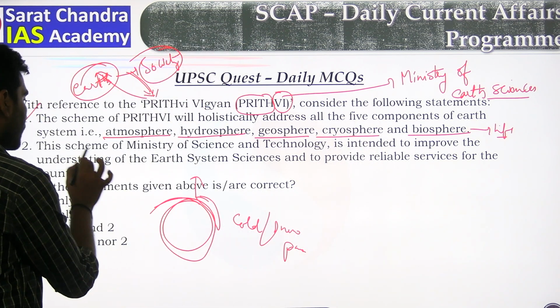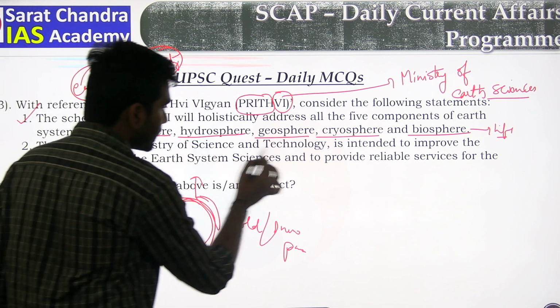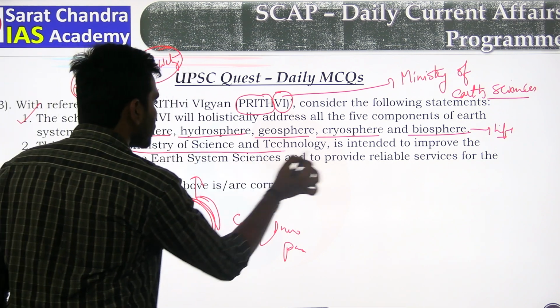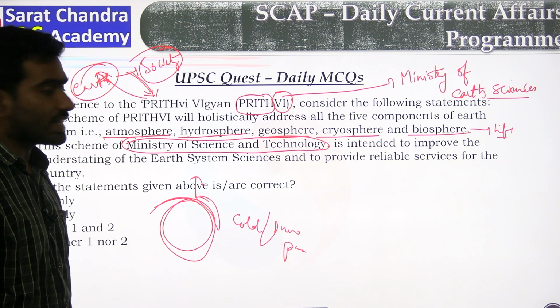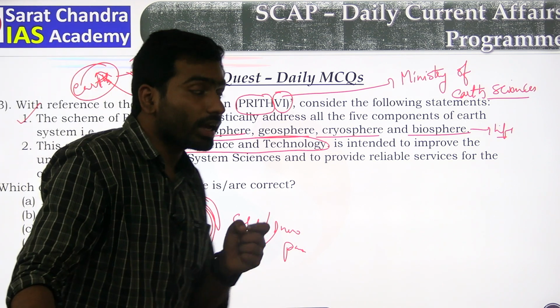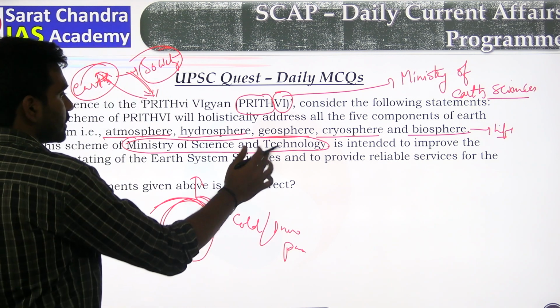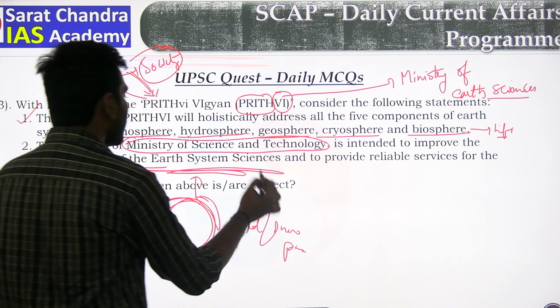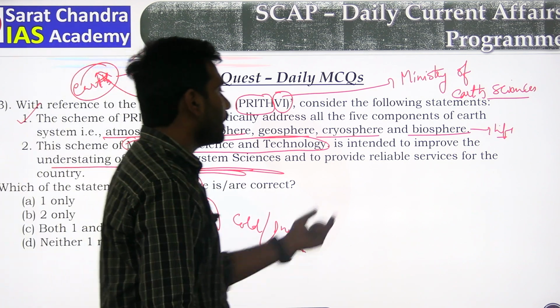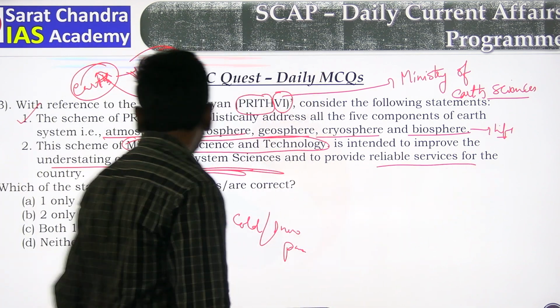The statement that it is a scheme of the Ministry of Science and Technology is wrong because it comes under the Ministry of Earth Sciences. It is intended to improve the understanding of Earth. First of all, they will understand the Earth system sciences and provide reliable services for the country.